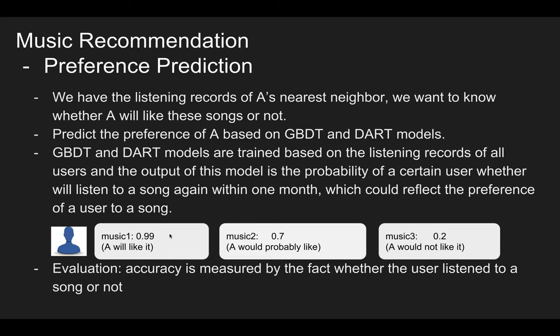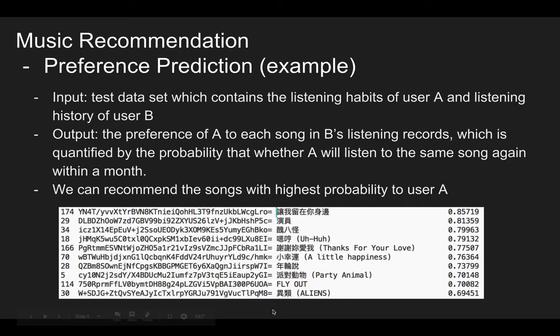After that, we implement 2 different machine learning algorithms. They are GBDT and DART. This accuracy is measured by whether a user is listening to the song or not. So here is an example. We put in user B's favorite songs, and we pick the top 10 of them. This top 10 has the largest possibility that user A will like these songs. And so we will recommend these top 10 songs to A.